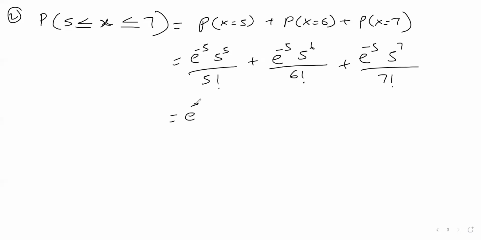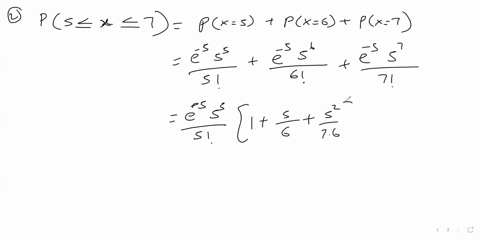We can take e raised to minus 5, 5 raised to 5 upon 5 factorial common. It is 1 plus 5 upon 6 plus 5 square upon 7 into 6. And then we can solve this by putting the values.